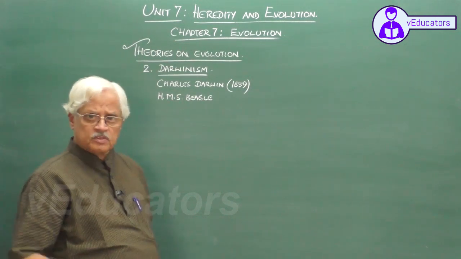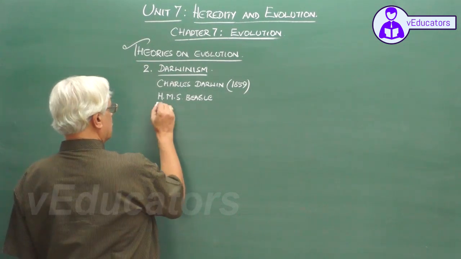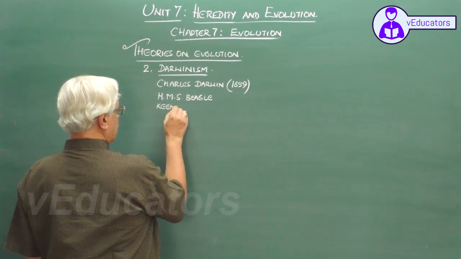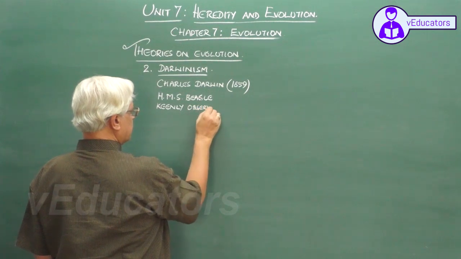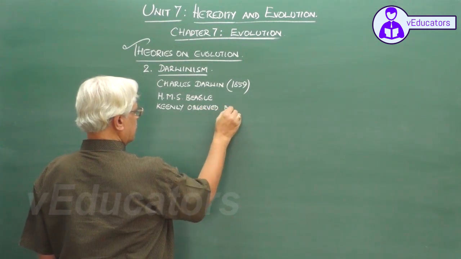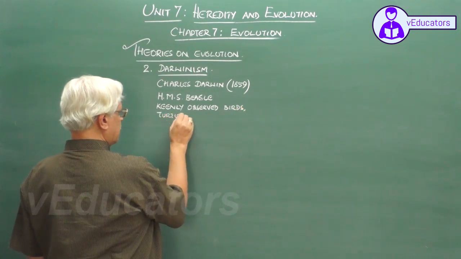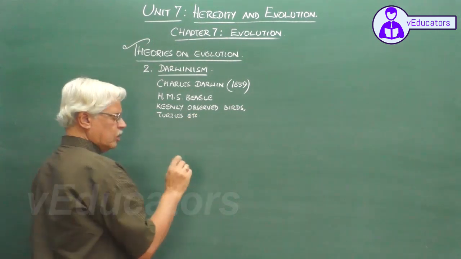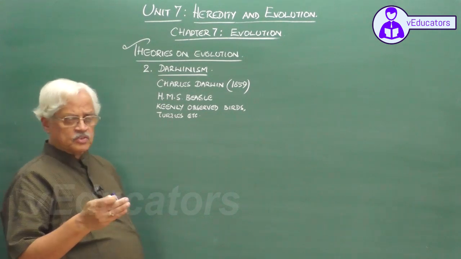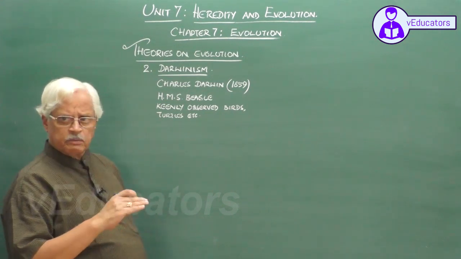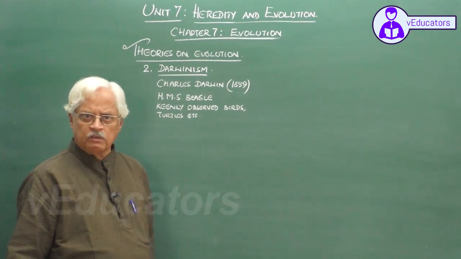The voyage lasted for several years, and during this voyage Darwin went on keenly observing varieties of animals like birds, turtles, etc., and found that there were distinct variations between the same species of birds from one geographical region to another geographical region.